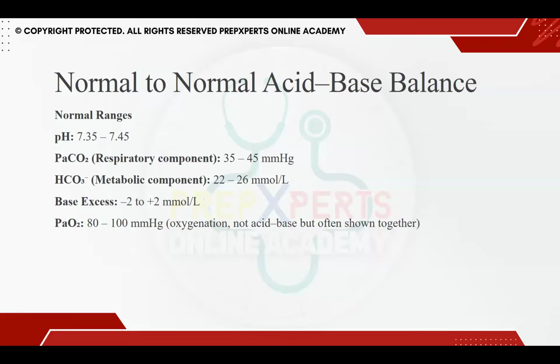The normal value for base excess is -2 to +2. So when a child presents to you with an ABG with a pH of 7.3 and base excess of -10, what it indicates is that there is a lot of acid inside the body.